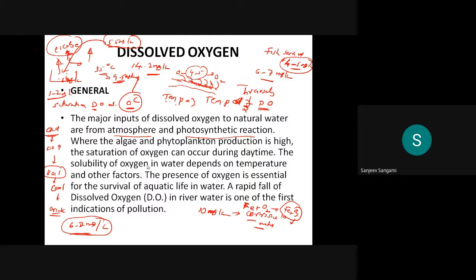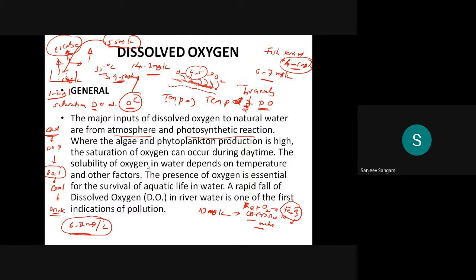If the DO level goes below 4 or 5 milligram per liter, then we can say that it is polluted. Even if it goes below 2, then it is 100% polluted. Even if it is 5 to 6, it is moderate, it is about to get polluted. That is the indication.